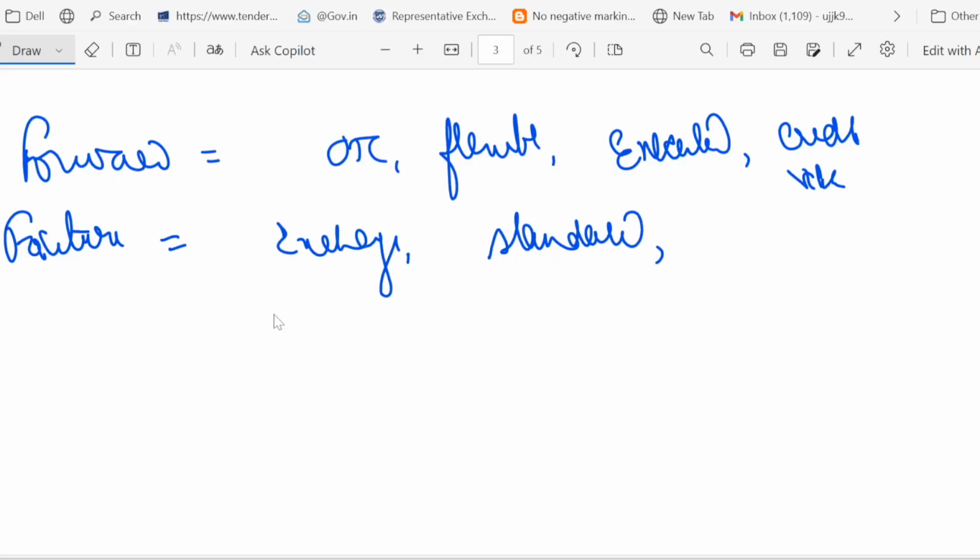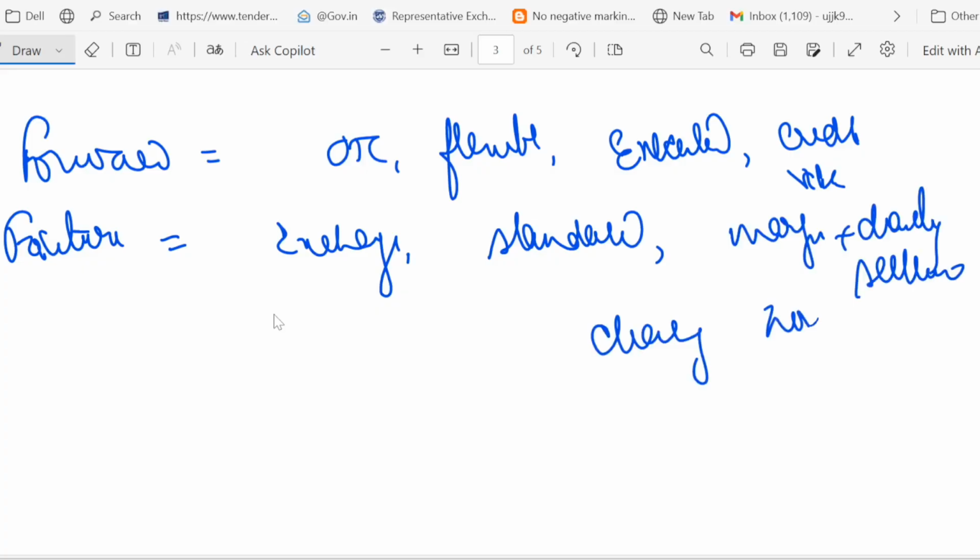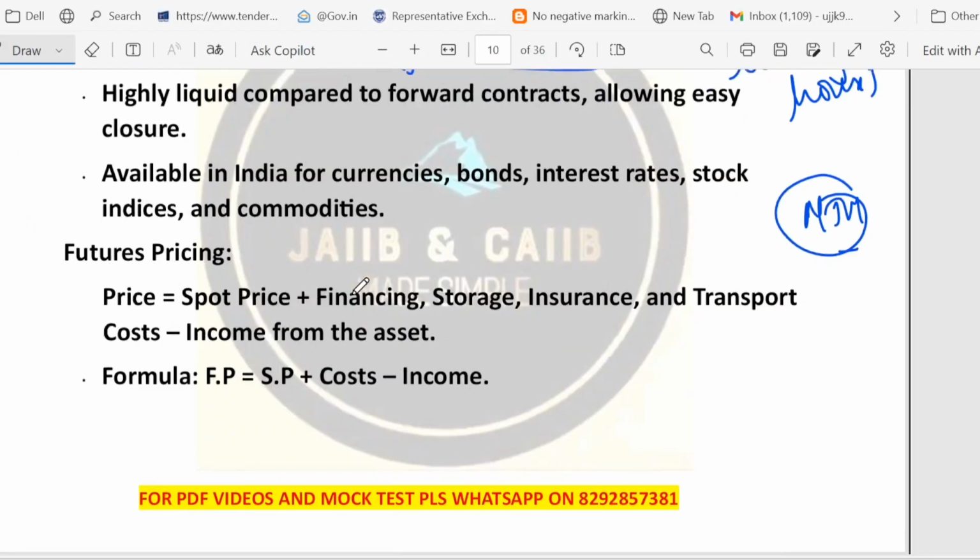And there is a clearing house. These are the key points. So friends, I hope these two points are clear, what we have discussed just now. Now let's move forward and see the next slide.